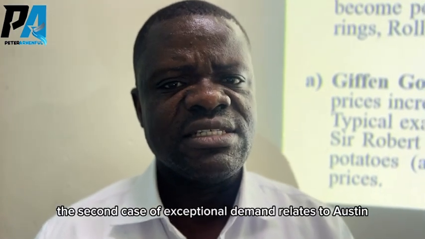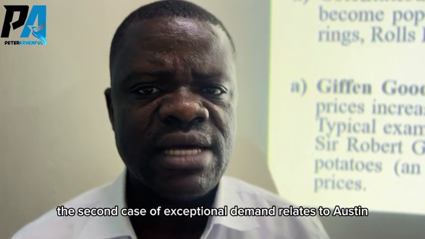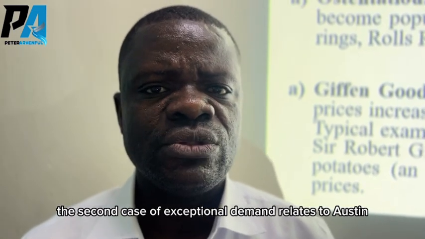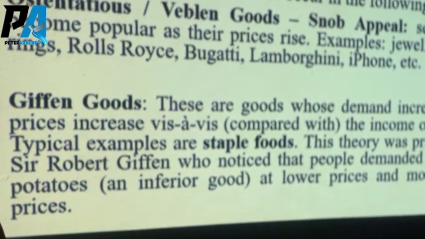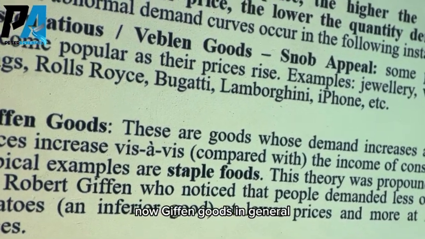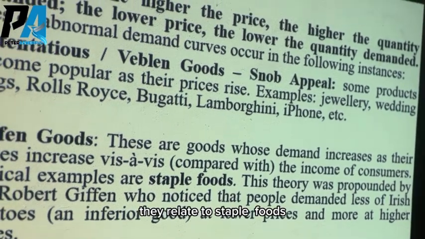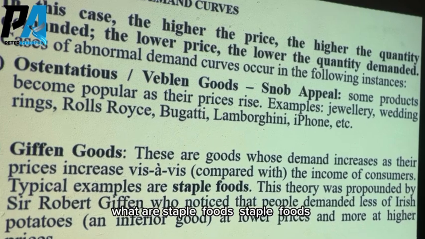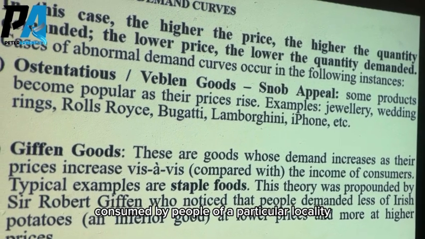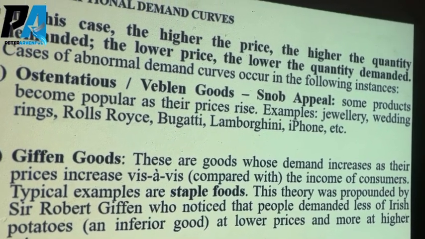The second case of exceptional demand relates to Giffen goods. Now, Giffen goods in general relate to staple foods. What are staple foods? Staple foods are foods consumed by people of a particular locality.